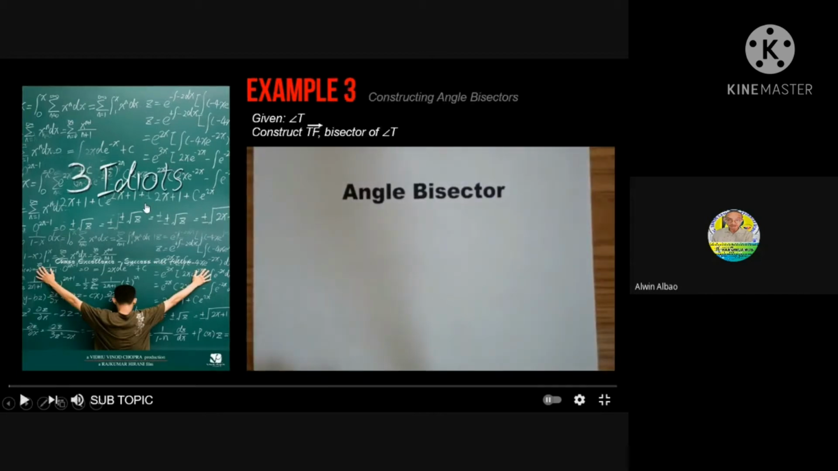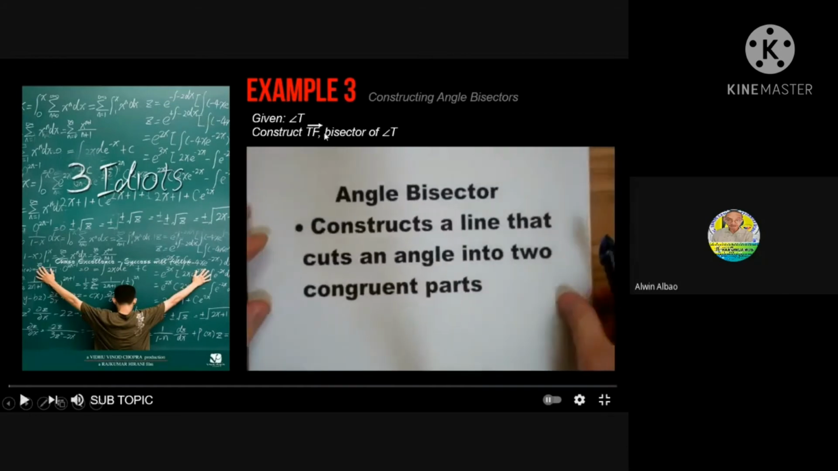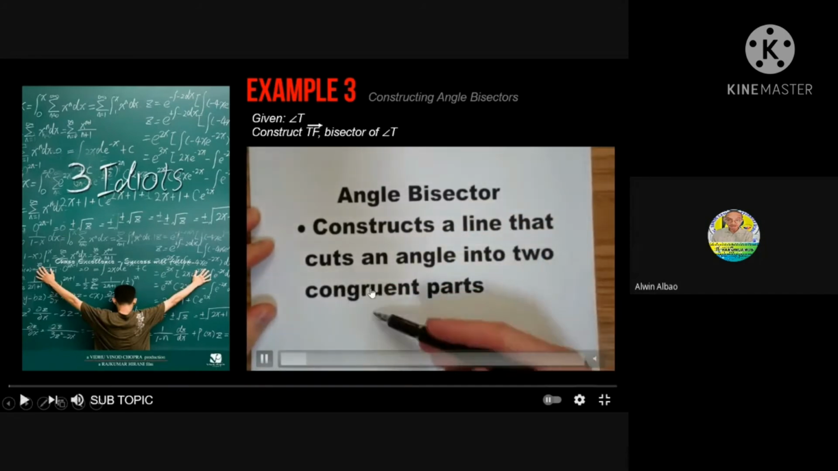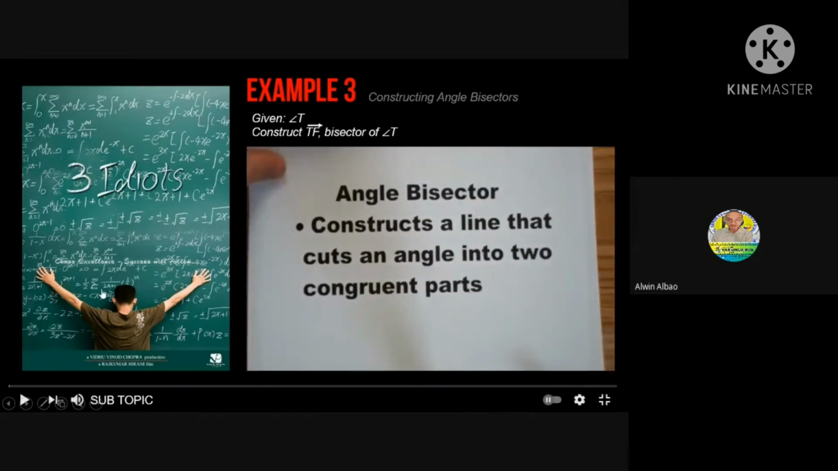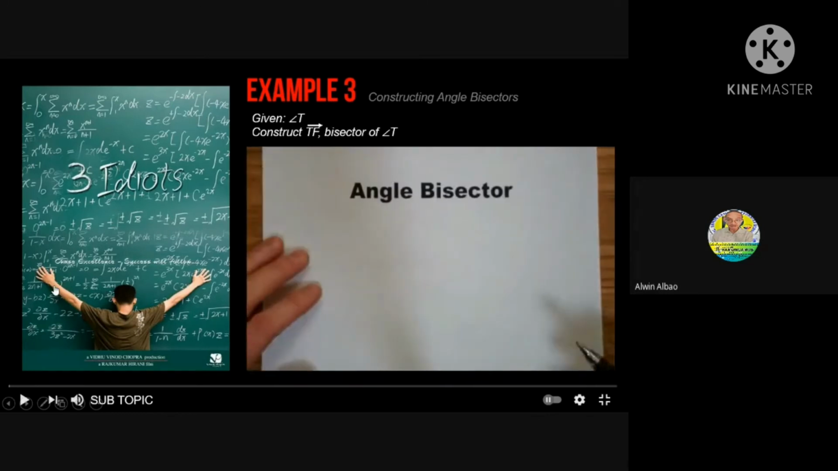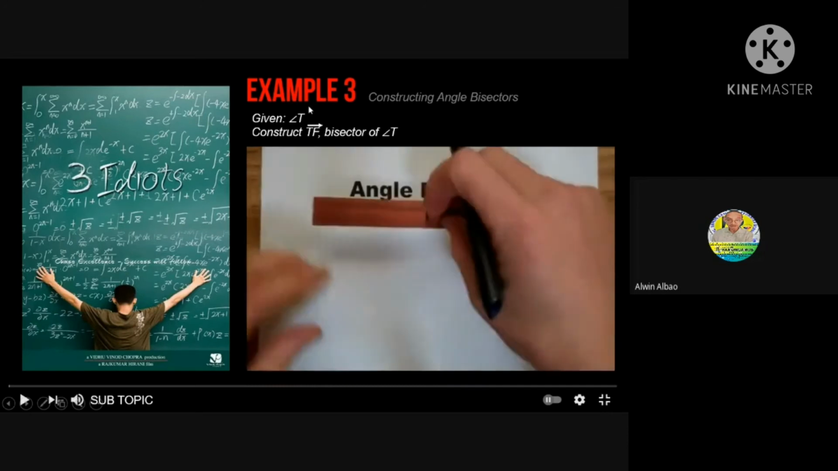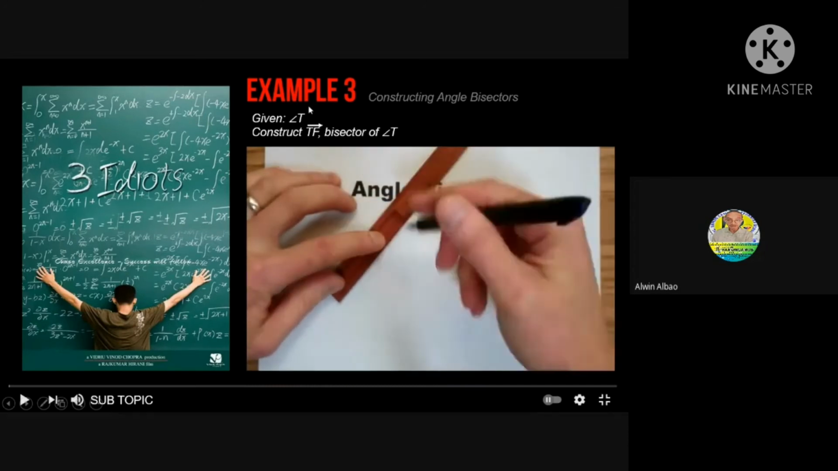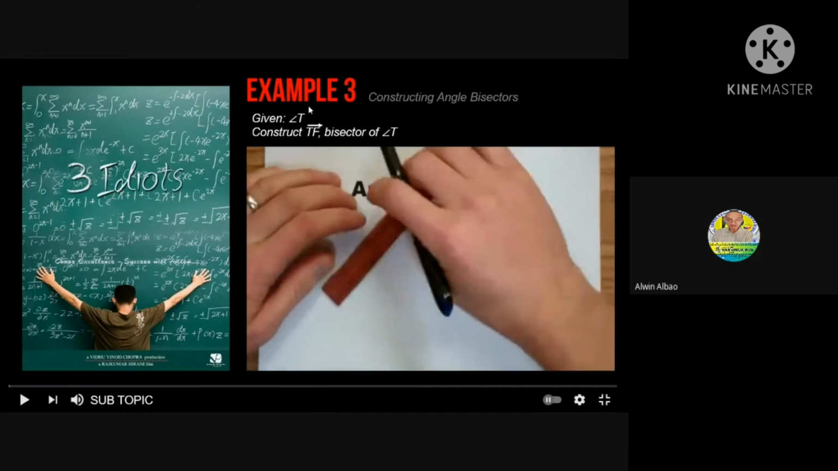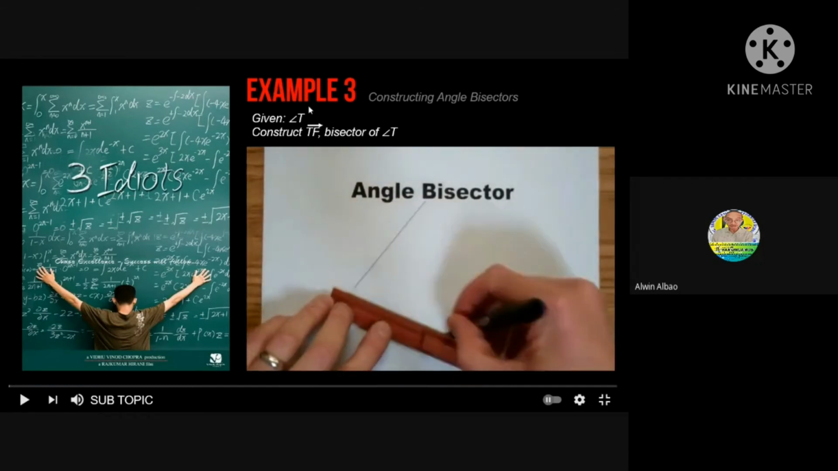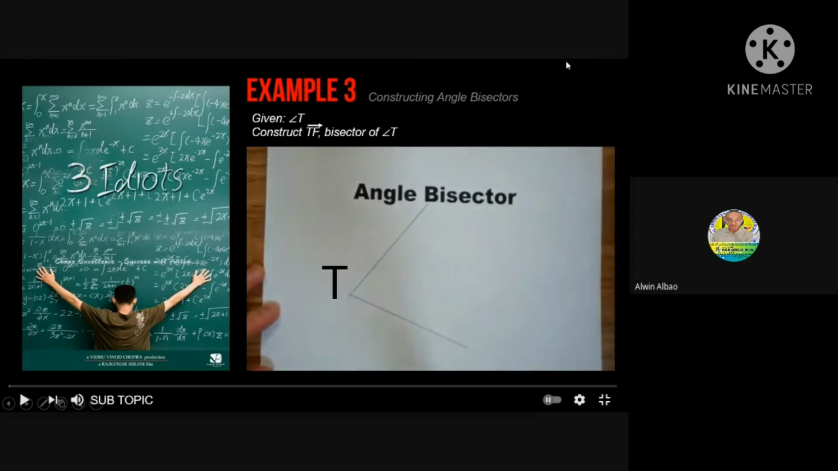Okay, so let's have constructing the angle bisector. So we have a given of angle T, then construct the ray TF, the bisector of angle T. So angle bisector constructs a line that cuts an angle into two congruent parts. The first thing you have to do is to construct angle T. You have to construct an angle. Make sure that the angle is an acute angle, or the measure of the angle is less than 90 degrees. So this will be our angle T.